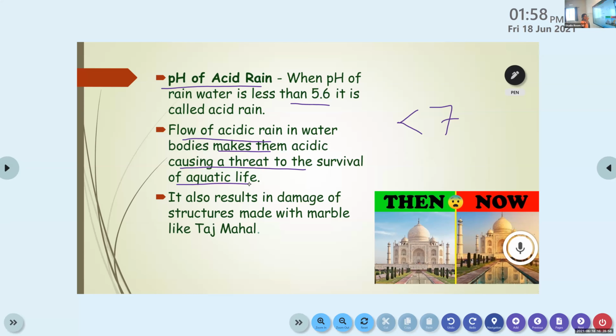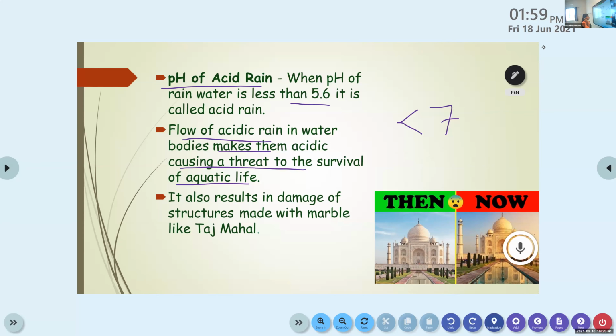An important problem due to acid rain is that it will result in damage to certain important buildings. This one is just an exaggerated picture, but it's true. In the case of the Taj Mahal, it's made of expensive marble, right? When acid rain pours on the Taj Mahal, it will affect the marble and it will start to be destroyed. So in the case of certain buildings also, acid rain will cause negative results.